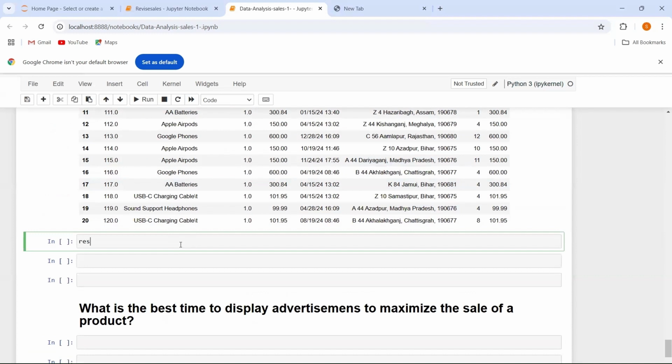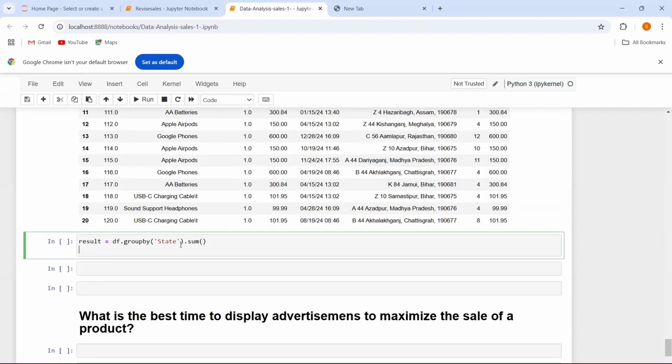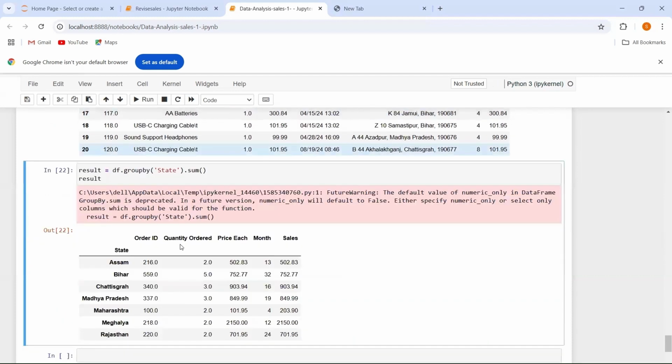Let's say I use a variable like result, and within this I group by the state. After this I have to use the sum because I want the aggregate values. Let's see what my output will be from here. And you can see your output like this.